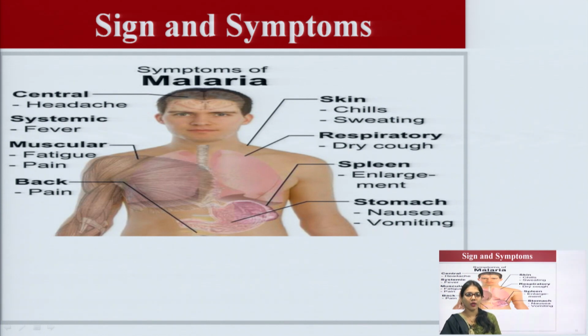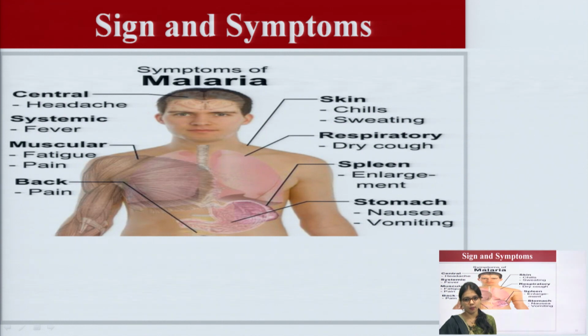In the back you can also feel pain in malaria, and in the skin you can see chills and sweating. In the respiratory system, dry cough; in the spleen, enlargement of the spleen; in the stomach, nausea and vomiting.